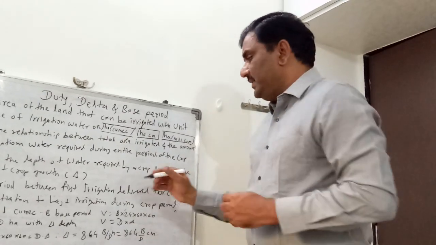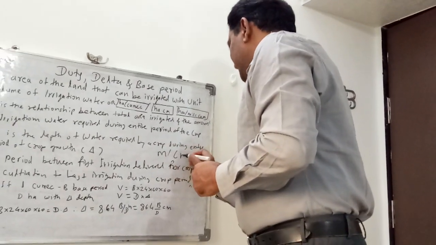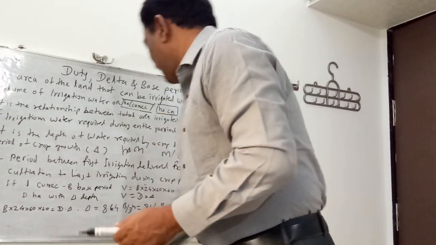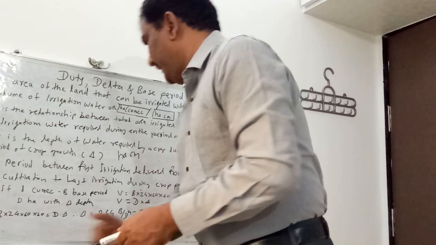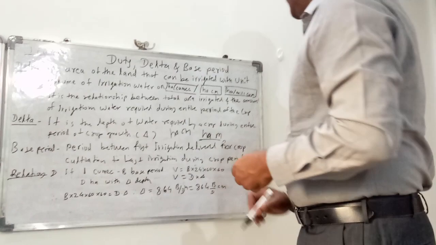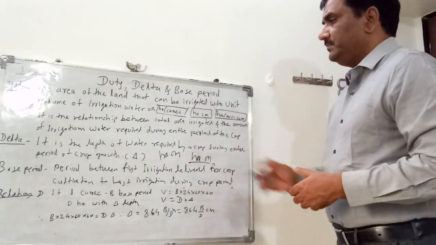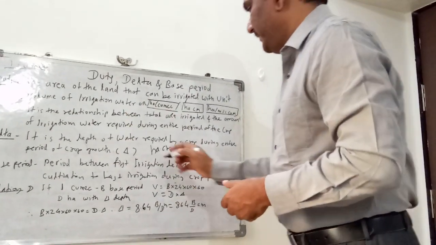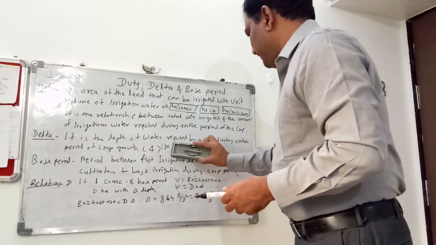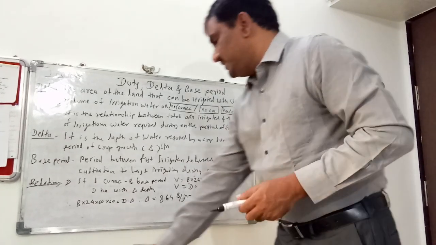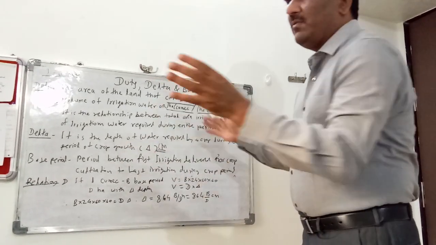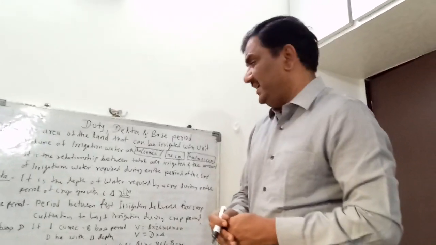So this depth can be given in meters or centimeters, meaning hectare centimeter, hectare mm, or hectare meter. These can be the units given for the delta, where the unit is always centimeter or meter, and when we give this depth along with the hectare, it is the amount of water required for the crop growth period.